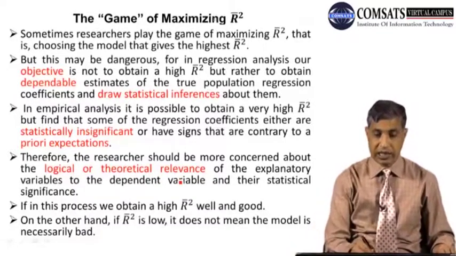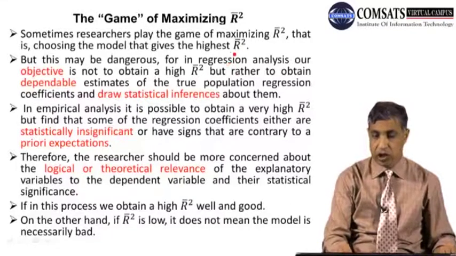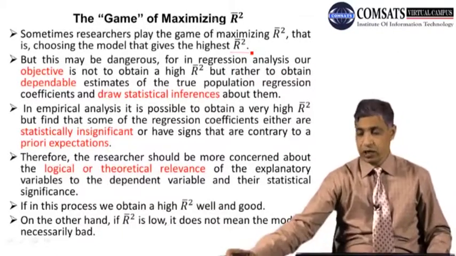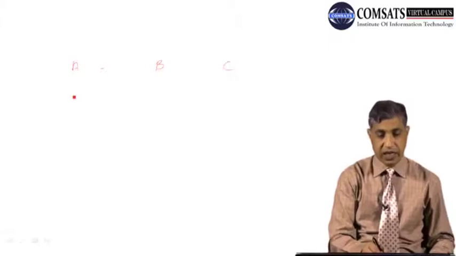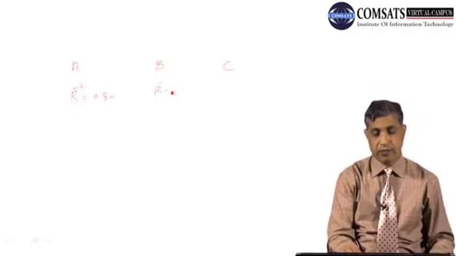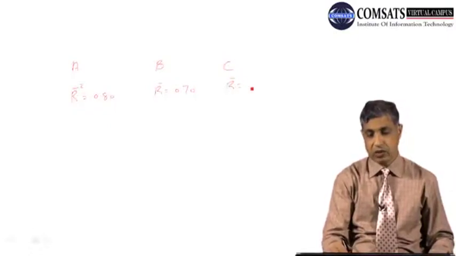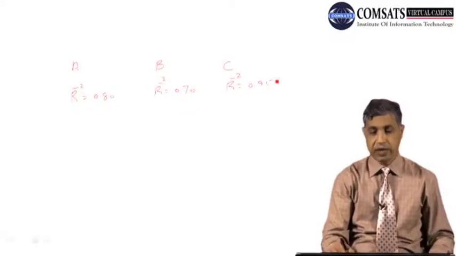In choosing the model, they pick the one that gives the higher R square. For example, you have alternative models: an A model, a B model, and a C model. Suppose A has an adjusted R square of 0.80, B has an adjusted R square of 0.7, and C has an adjusted R square of 0.95.